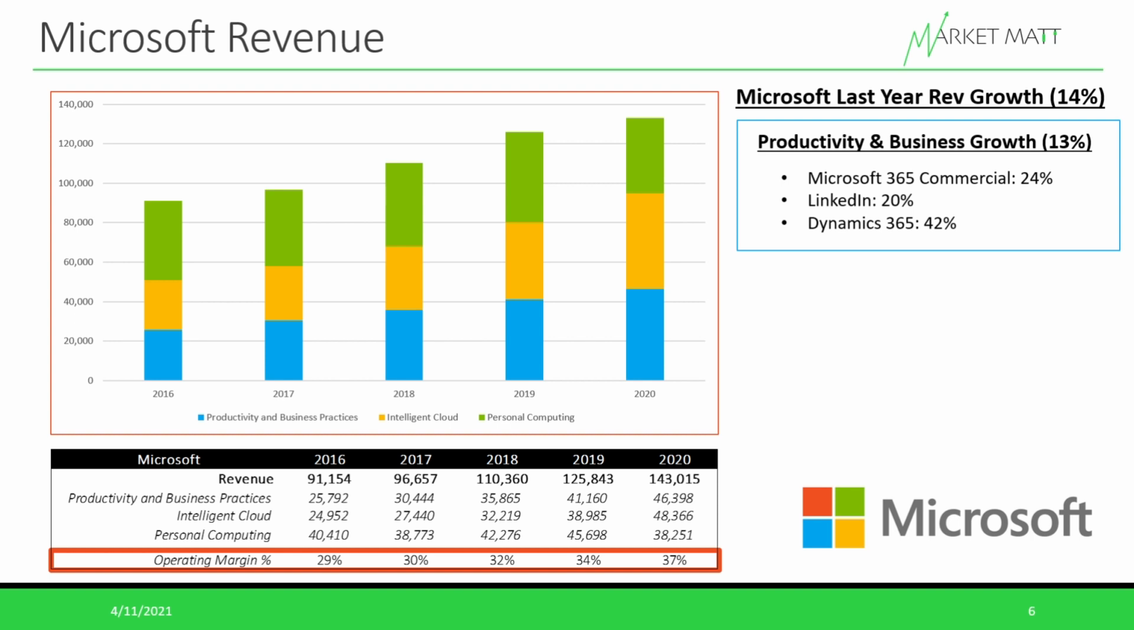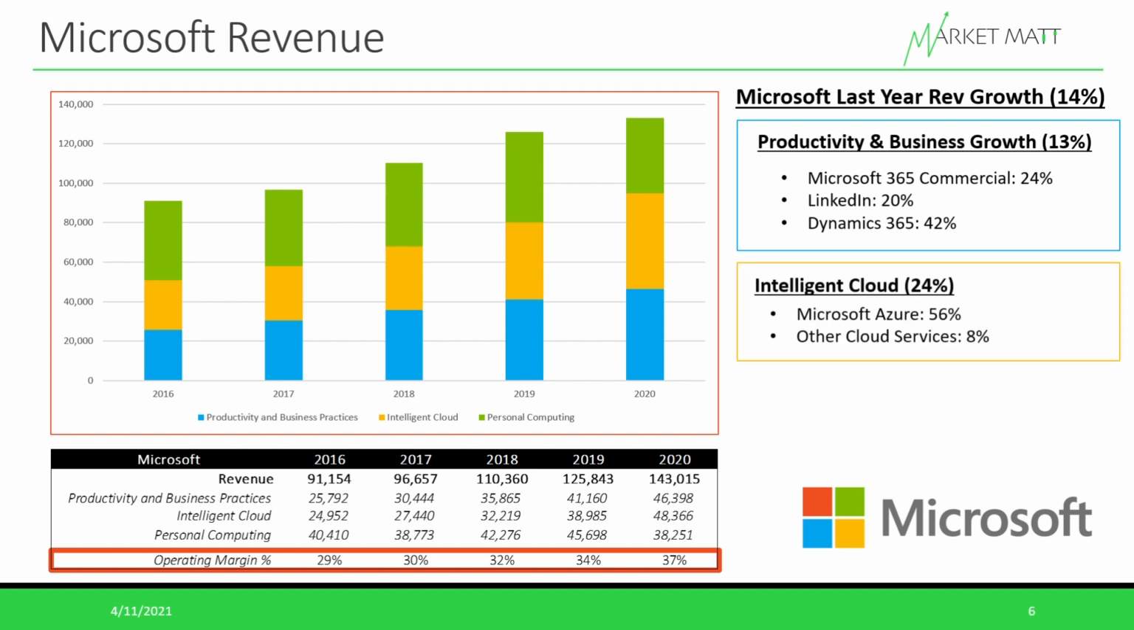Now, Dynamics 365 is a smaller portion of Microsoft's revenue in the segment right now, but it is a very good space for Microsoft to be in, and it's growing very quickly. So I think it's going to get more significant in the future.